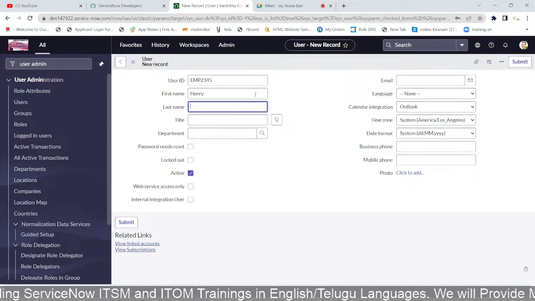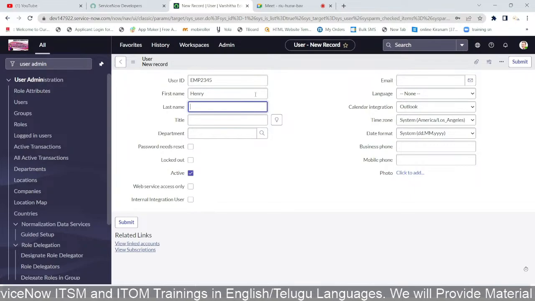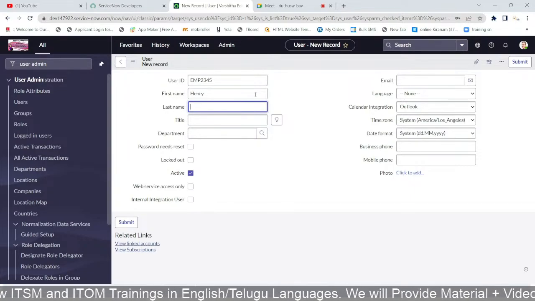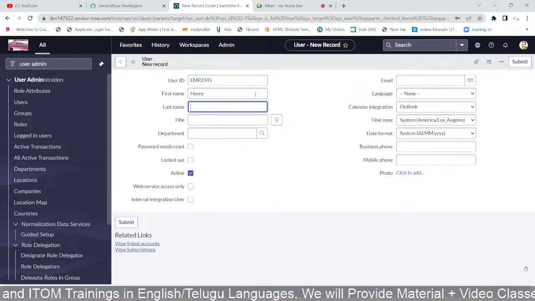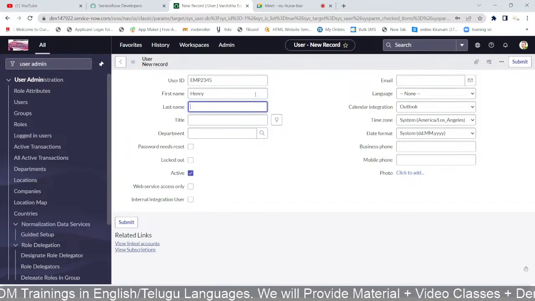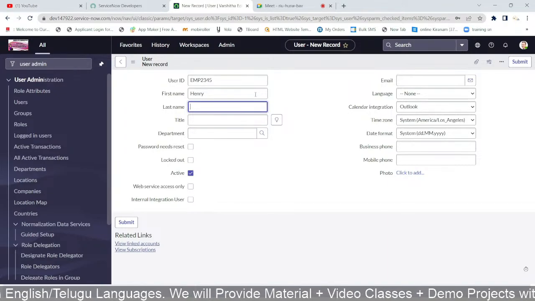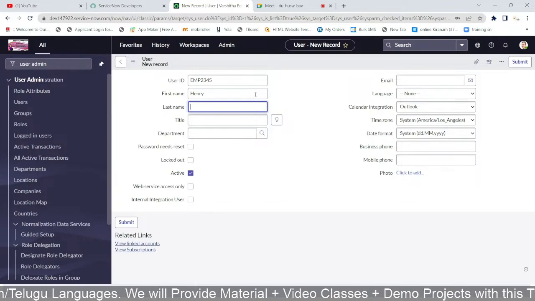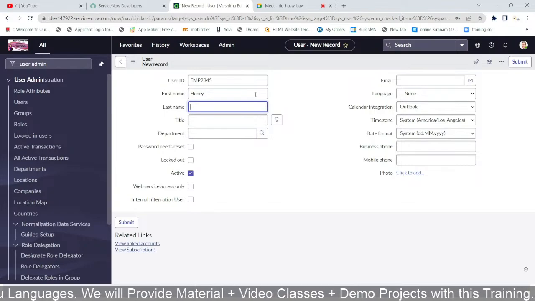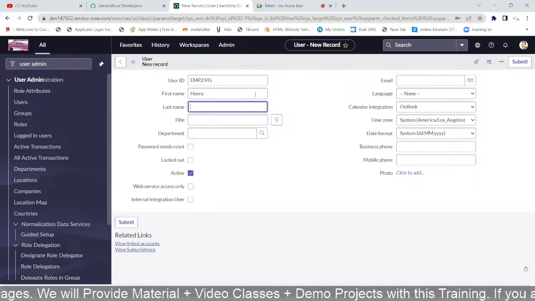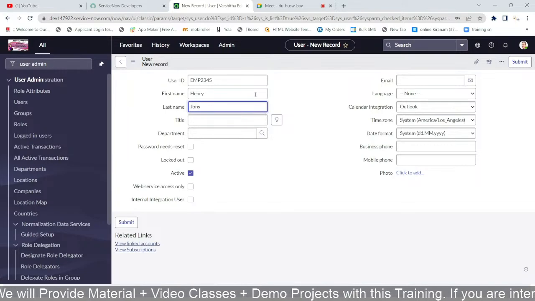But when I remove both the first name and last name at the same time, it is not possible, as it is not taken as a proper name. Some people keep the last name as an initial, whatever it may be. So Henry Johnson, just as an example.